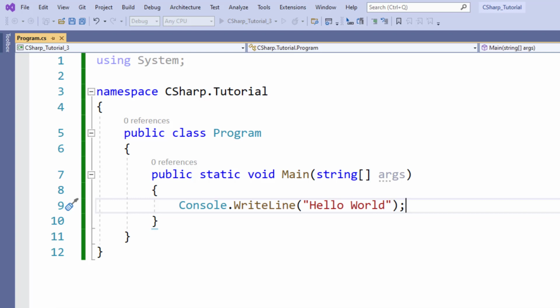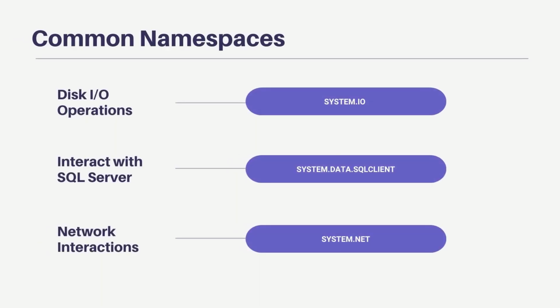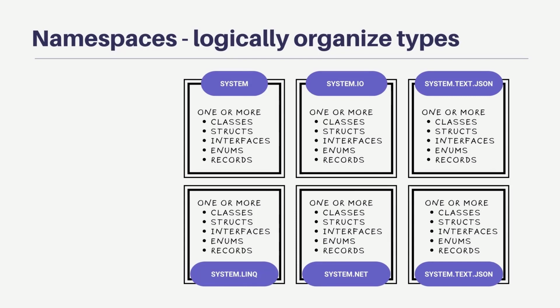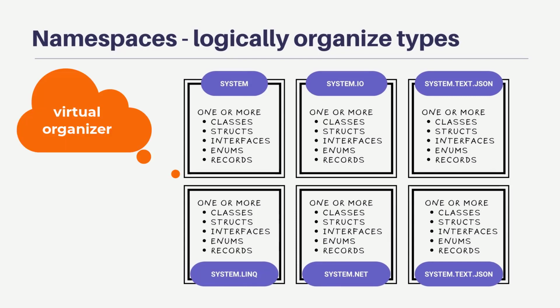Namespaces provide a way to attach a contextual meaning to these classes. For example, there is a namespace System.IO that contains all the classes related to input and output operations. Another namespace, System.Data.SqlClient, contains all the classes which can be used for accessing data from SQL Server. You can think of a namespace as a virtual organizer. It helps you to organize your types into different compartments. Those compartments are logical. When you define any interface or class or struct, it would be part of a namespace.